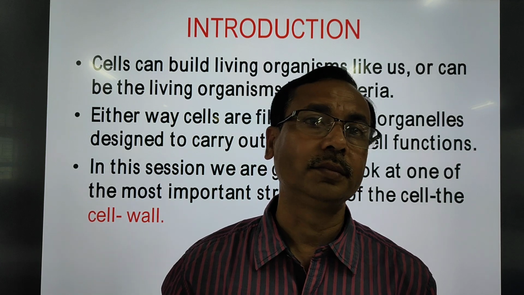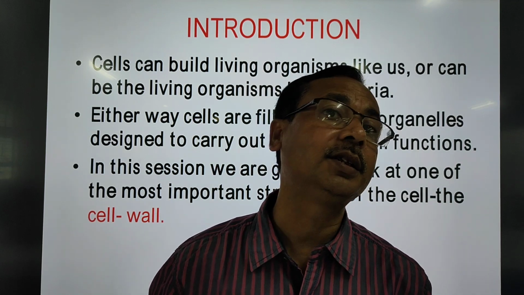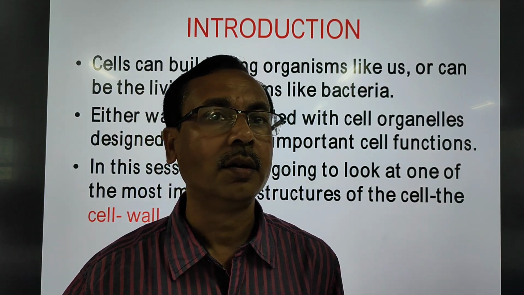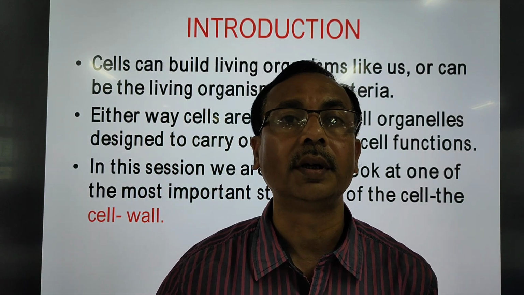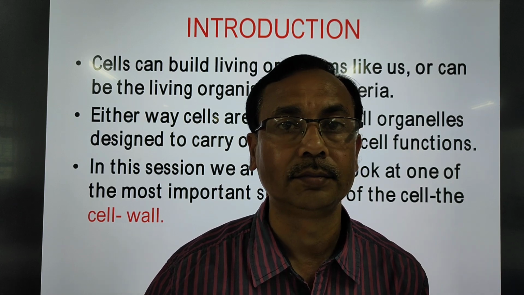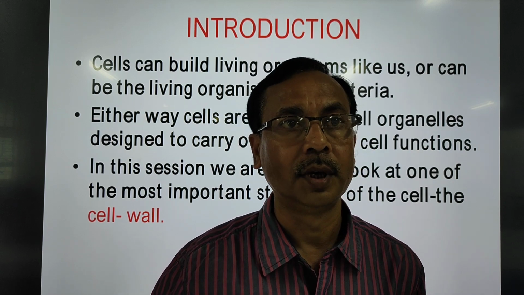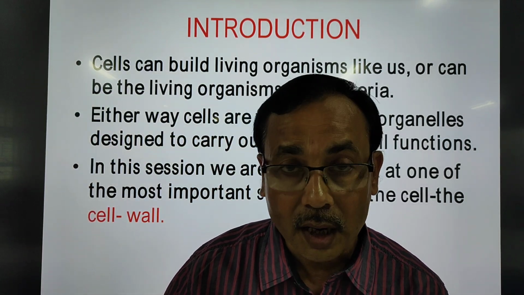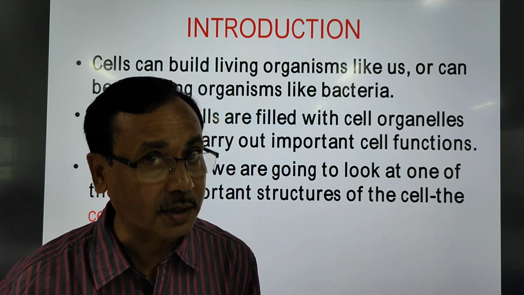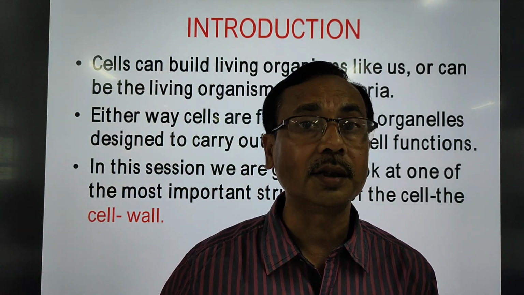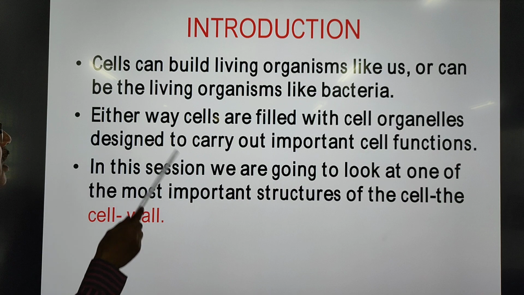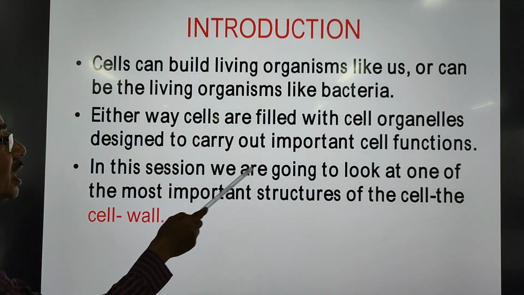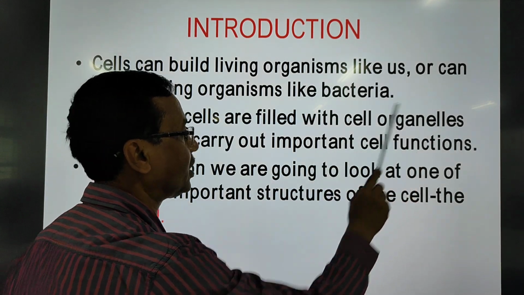At the same time, you have organisms which are made up of single cells, for example, Chlamydomonas, unicellular algae, or any bacteria. So, you have unicellular organisms made up of a single cell, and multicellular organisms made up of a large number of cells. Either way, cells are filled with organelles designed to carry out important cell functions.